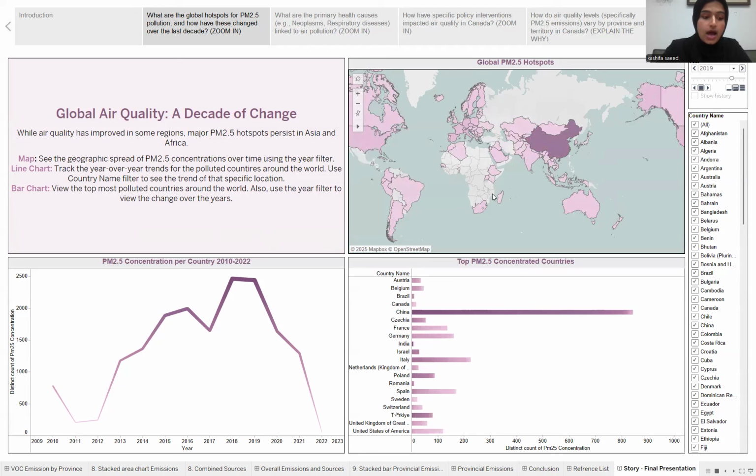seen improvements. This line chart here allows us to track the year-over-year trends of the most populated countries, and we can filter the countries from here. But right now, it's showing the global trend. And this bar chart helps us quickly see which countries are the most polluted in any given year. We can see that in 2019, China was the most polluted. So basically, this first story sets the stage by showing us that air pollution is a big global challenge.